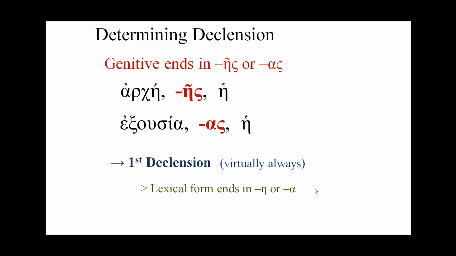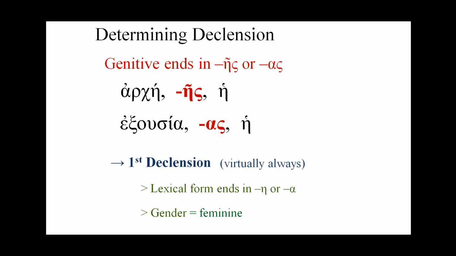Now, along with that, oftentimes your lexical form will also end in eta or alpha. Notice arche, eta, exousia, alpha, and the gender will be feminine. Notice that in both cases you have a definite article, eta, he, which tells you that you have a feminine. The genitive of eta sigma or alpha sigma tells you you have first declension, virtually always, and then some other things will come along with that.